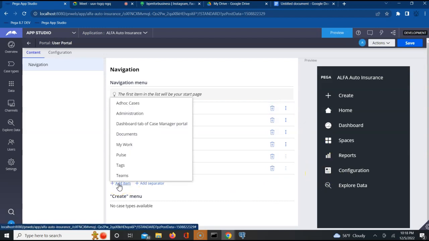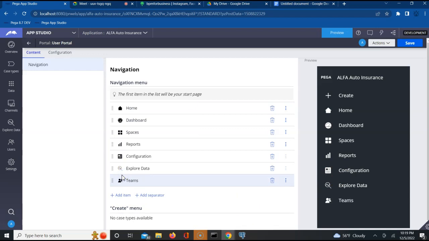Add an item, teams, save. Perfect. I came back to admin at alpha and now I just added this teams option here. Now this should appear on the user portal, wherever the user portal is being called.